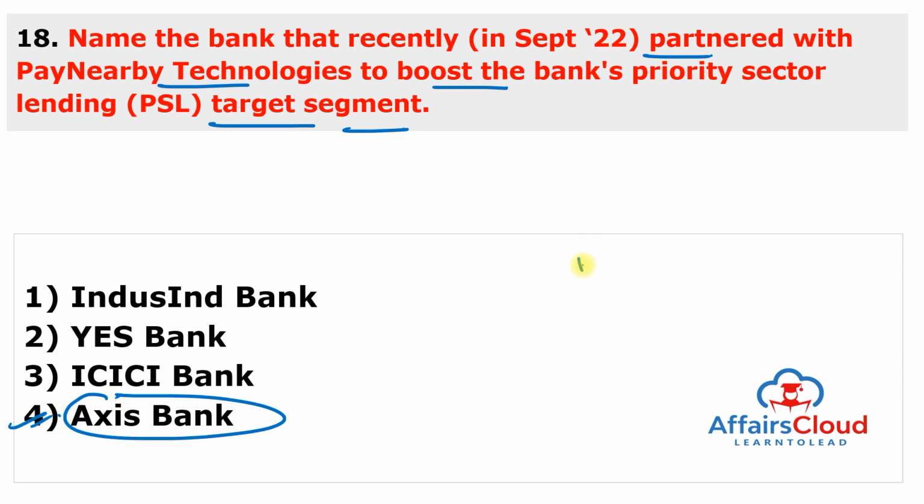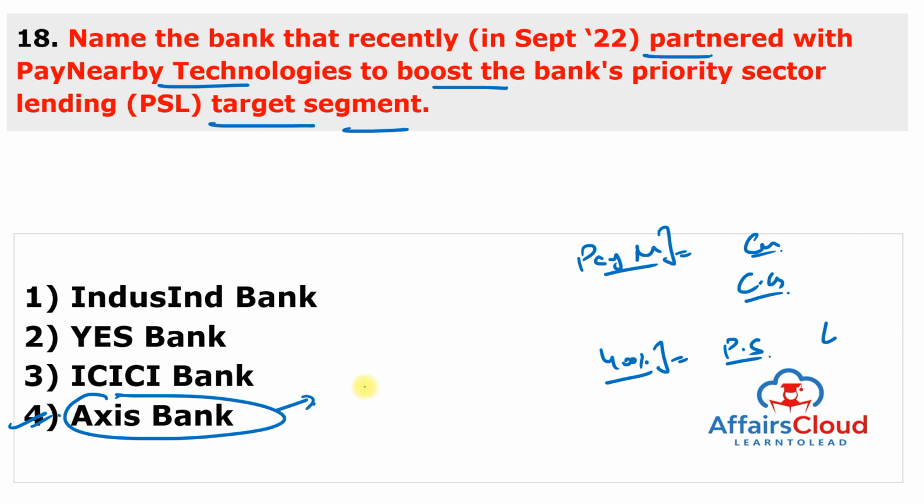So, Axis Bank has partnered with the Pay Nearby Technology Private Limited, which is a technology based company to boost the credit growth in meeting the bank's priority sector lending target segment. And all the banks are required to extend 40% of their overall lending to the priority sector, which include loans to the agriculture and micro, small and medium enterprises sector. So through this partnership, Axis Bank could reach the customers in remote regions and provide banking solutions digitally.